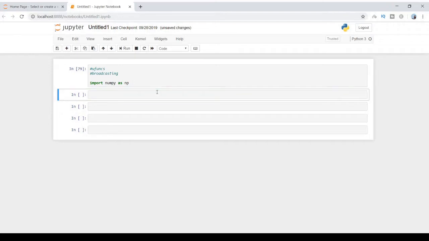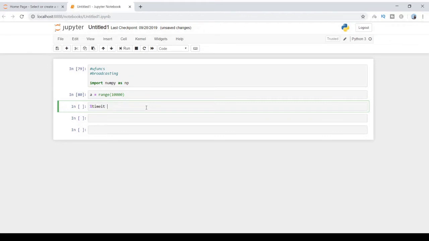Let's import NumPy first, and I'm going to create a variable with 10,000 elements. Shift enter, and I'm going to add 5 to each and every element. So I'm going to use timeit, which will give us the execution time.